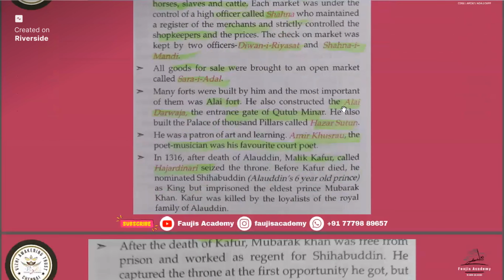Then who built the Alai Darwaja, the entrance gate of Qutub Minar? Alauddin Khilji. If the question comes, who built the entrance gate of Qutub Minar? That is Alauddin Khilji, which is known as Alai Darwaja. He also built the palace of 1,000 pillars called Hazar Sutun. And Amir Khusro was the court poet of Alauddin Khilji. We saw yesterday in that slide, I had mentioned the court poet. So Amir Khusro was the court poet of Alauddin.